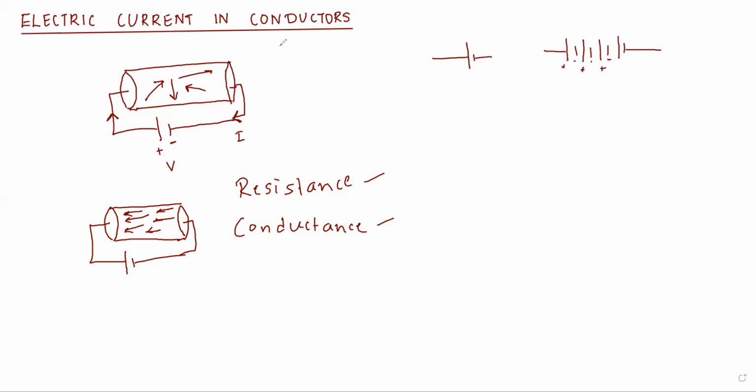So this is all about the electric current in the conductor. It is a simple explanation, a simple concept, electric current in the conductor. Okay, the electrons will be moving randomly, and when you put on a battery, when the current starts to flow through them, they move towards the positive end of the battery. Okay, and they face the resistance, the difficulty, that is resistance, and somehow they manage to reach the positive end, that is conductance. So you cannot expect more marks from this. You may just get 1 mark from this concept. Or if they ask you both, you may get 2 marks. So this is all about the electric current in a conductor.